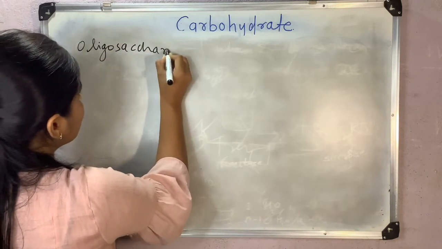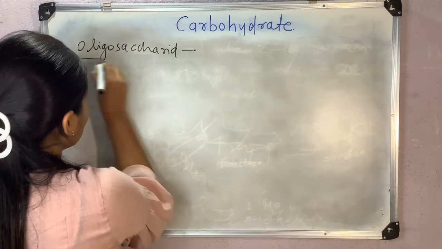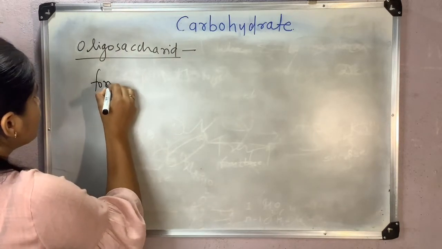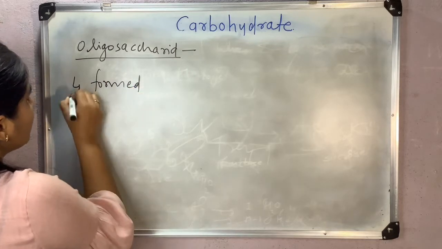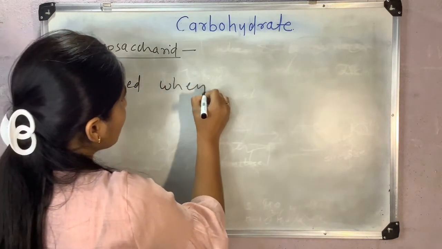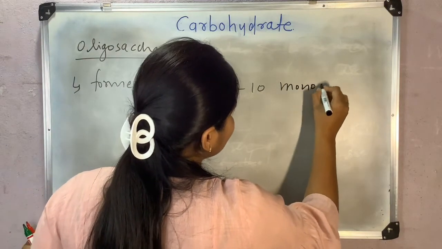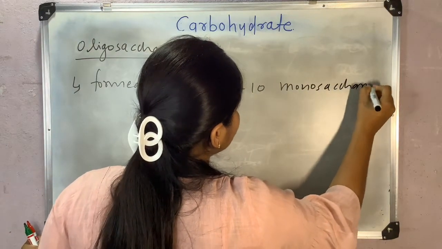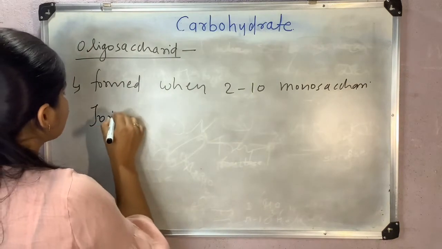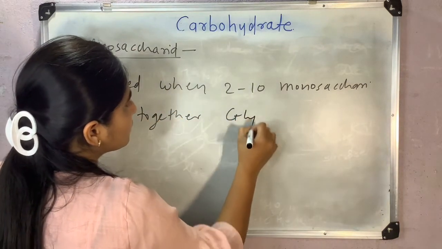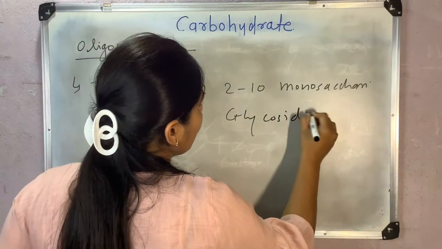Oligosaccharides are compounds formed when 2 to 10 molecules of monosaccharides join together via a glycosidic bond.